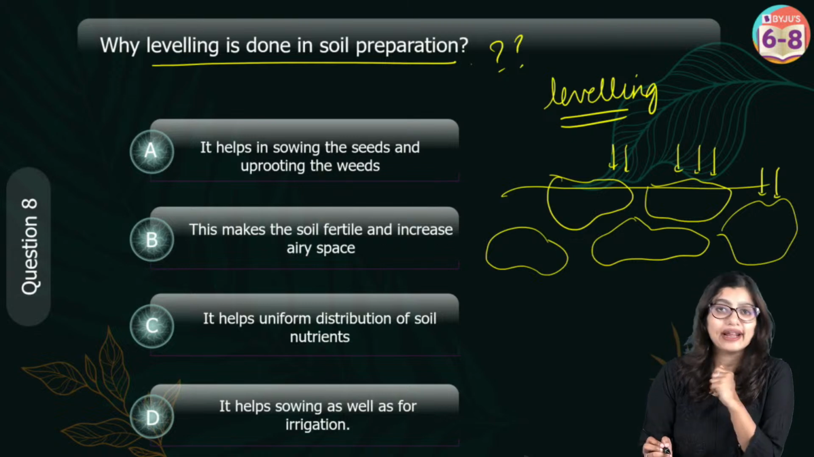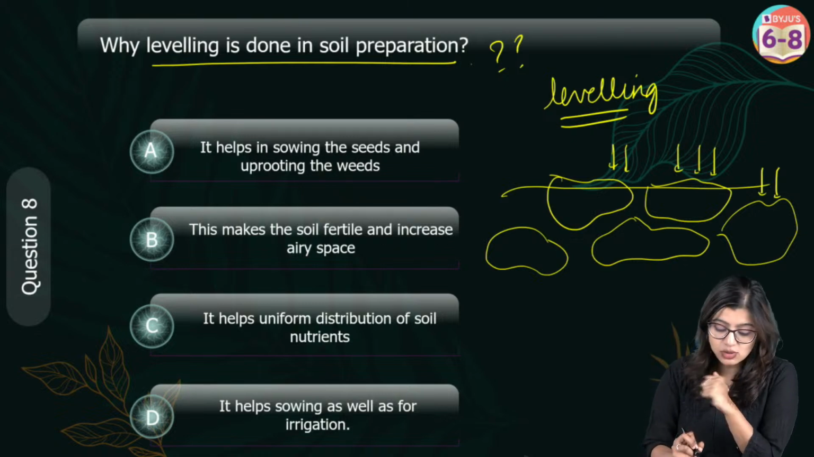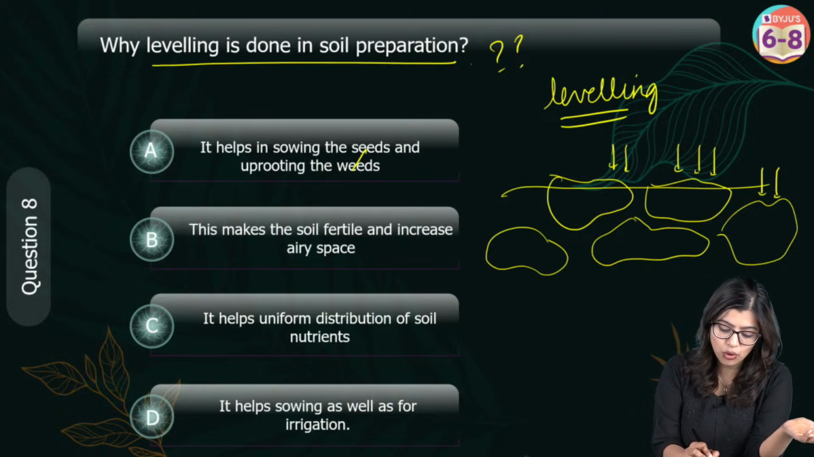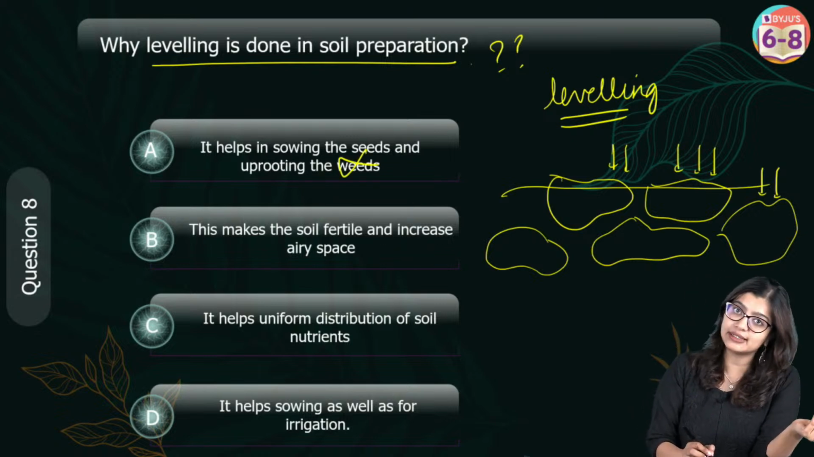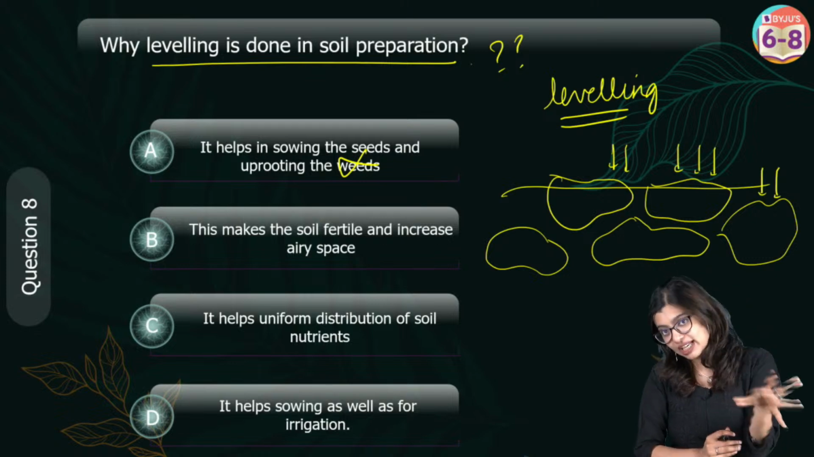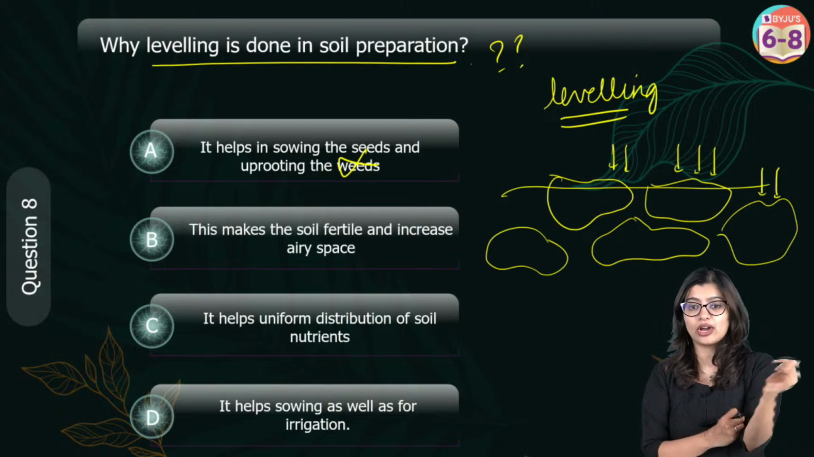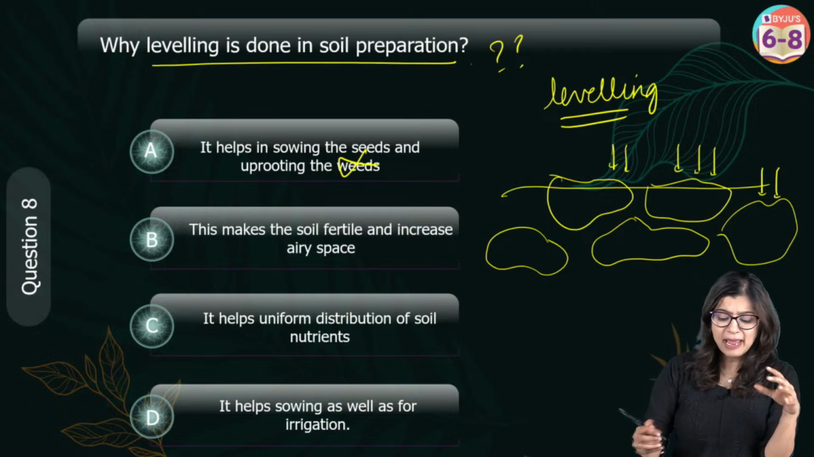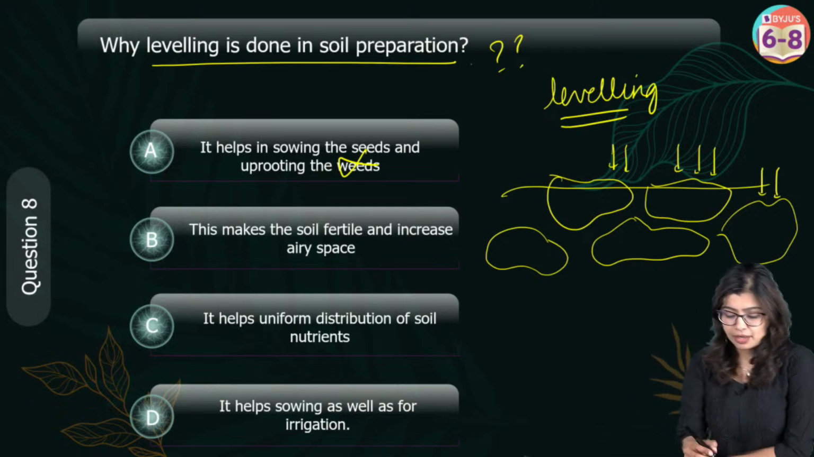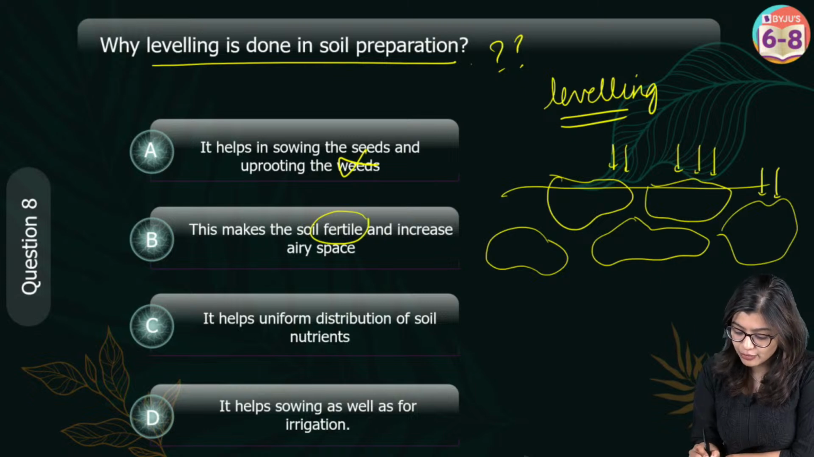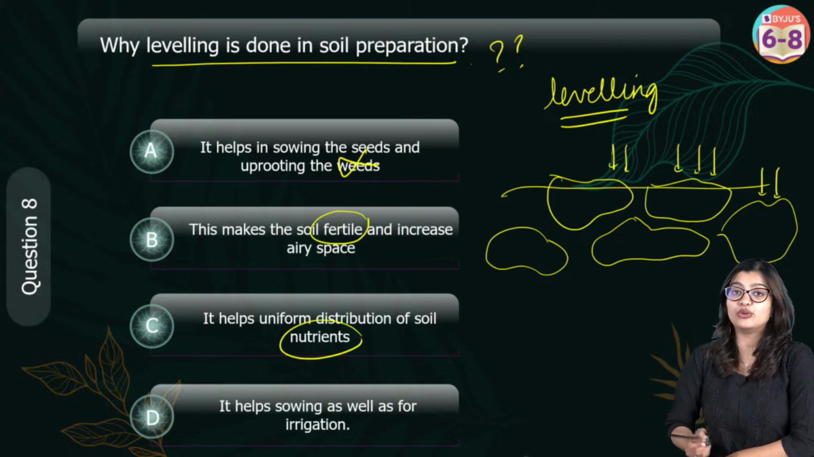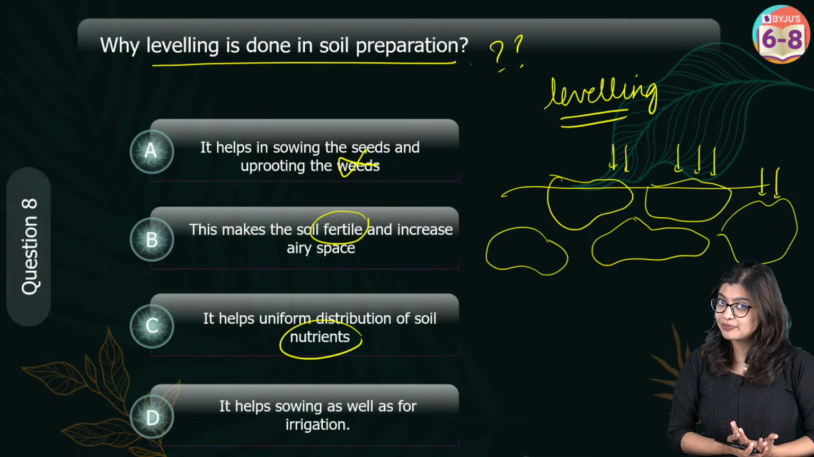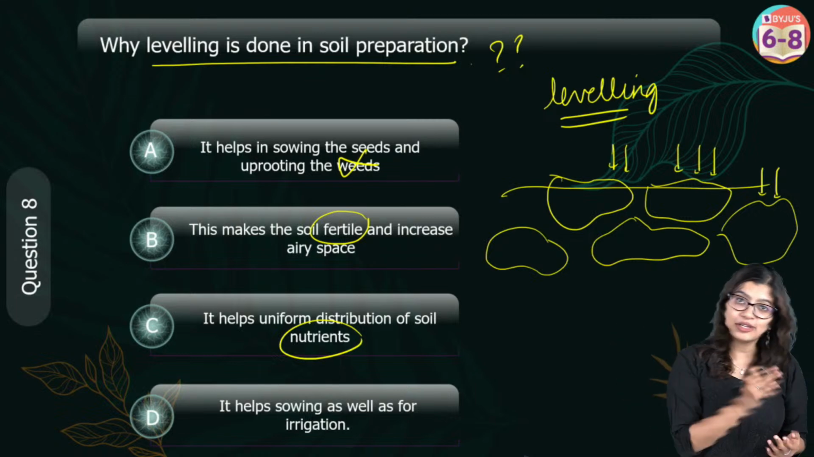Now, why should I do this? Is it because it is going to help me sow my seeds and get rid of weeds? No. How is it helping me get rid of weeds? Although there could be some weeds present in the soil, it's not helping me per se. Now, this is a slightly tricky one. Does it make the soil fertile? When will a soil become fertile, or when are soil nutrients there? Either the soil should already have it, or I should add nutrients.